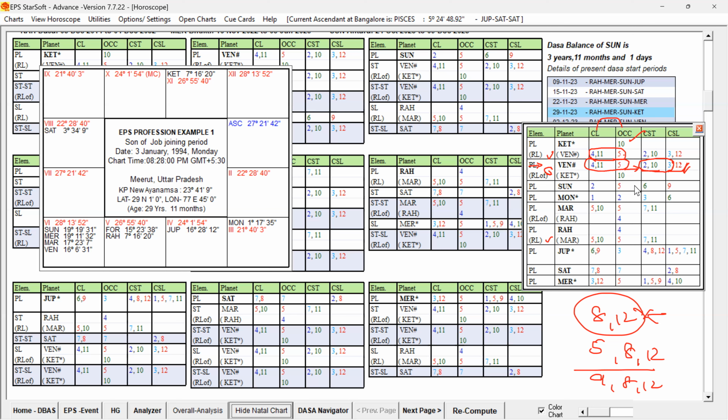It is supportive for the profession and 9th sublord. So this has got some weakness. There is no doubt, yes, it has got some weakness. Instead of 9, if it was 10, how would it have been? Right? Instead of 9, if it had 11th house, how would it have been? That would have been better, right? So when you compare, it is having some weakness, but not detrimental. I think you're able to understand.